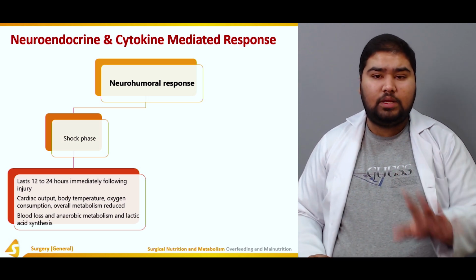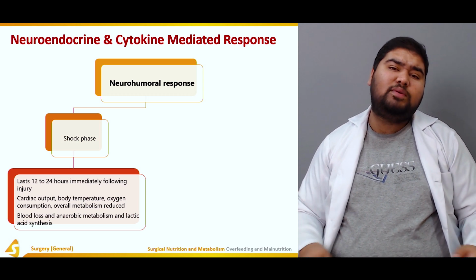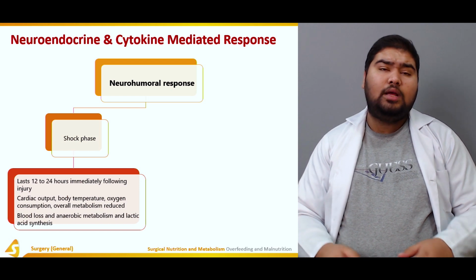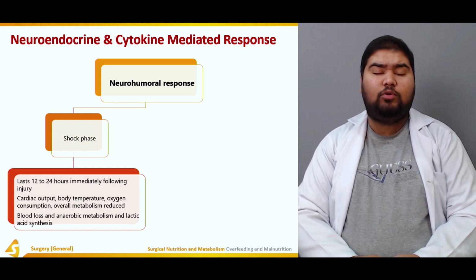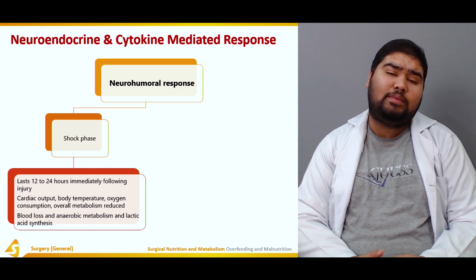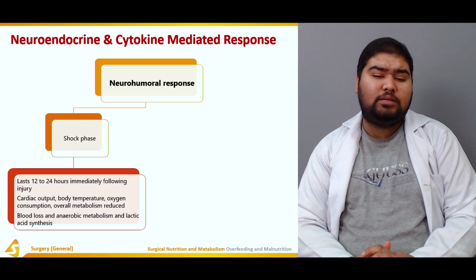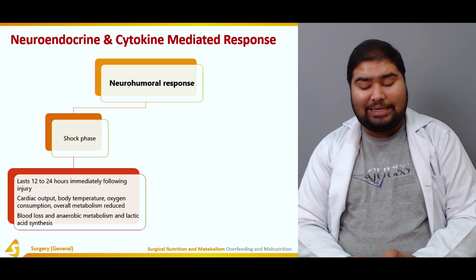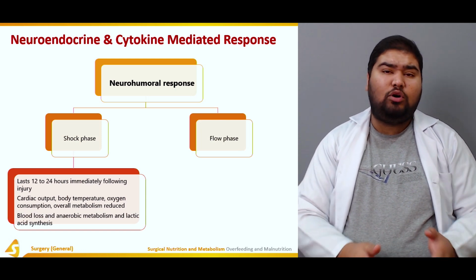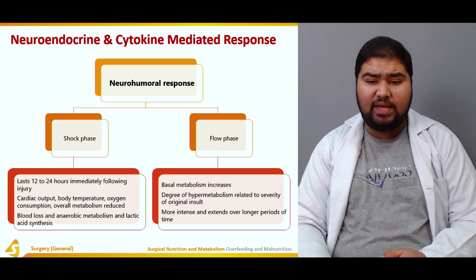So the neurohumoral response has an ebb phase or a shock phase, which lasts about 12 to 24 hours after an injury. The cardiac output, the body temperature, the oxygen consumption, and the overall body metabolism are reduced. There may be blood loss and anaerobic metabolism. There may be lactic acid synthesis. Now, following the ebb phase or the shock phase is the flow phase. This is also known as the delayed phase.